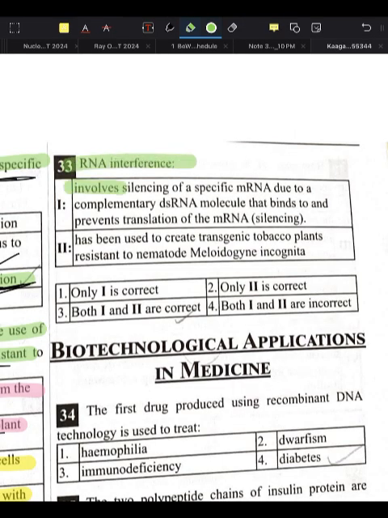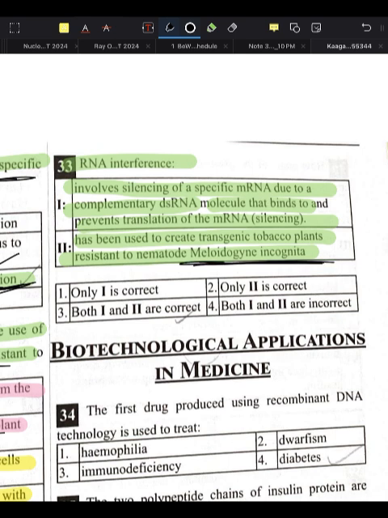Now what is RNA interference? RNA interference involves silencing a specific mRNA due to a complementary double-stranded RNA molecule that binds to and prevents translation of the mRNA, that is silencing. This is a true statement. It has been used to create transgenic tobacco plants resistant to the nematode Meloidogyne incognita. I don't know the pronunciation, please pronounce it by yourself.